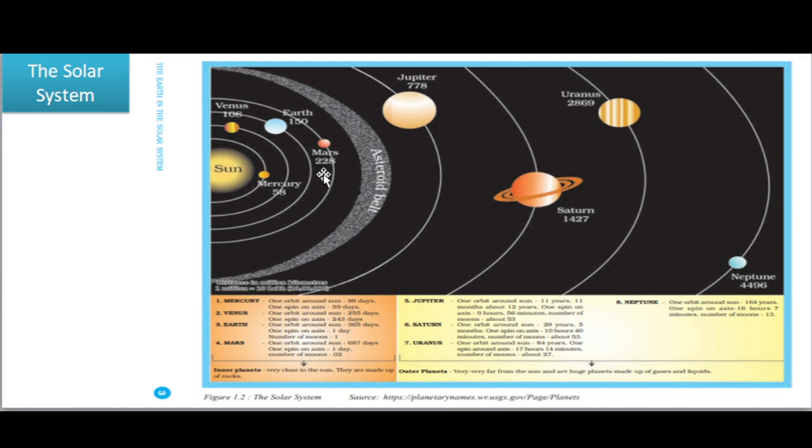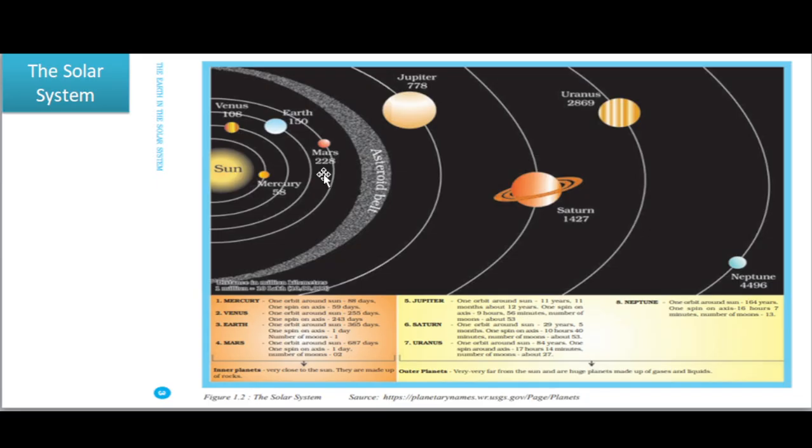planet in our solar system, that is 228 million kilometers from the sun. Then Jupiter is the fifth known planet in our solar system.